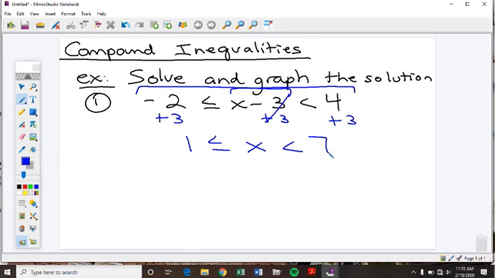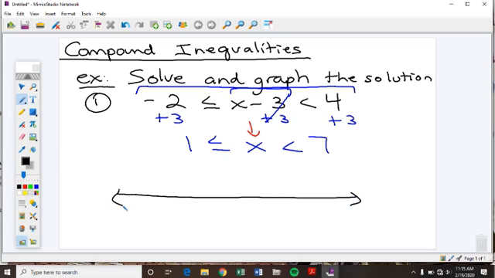All right, and we have solved the compound inequality. Doesn't it kind of look like a sandwich? All right, the x is sandwiched in between two numbers. And when I graph this on the number line, we have to follow what the sandwich is telling us.